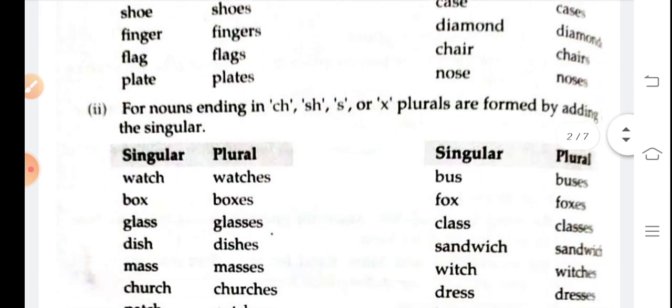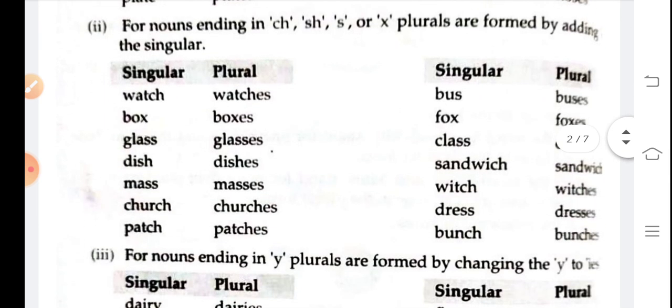Now we move to nouns ending in ch, sh, s, or x. So how will we make plural of those words? For nouns ending in ch, sh, s or x, plurals are formed by adding es to the singular.